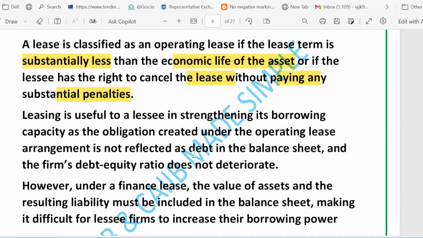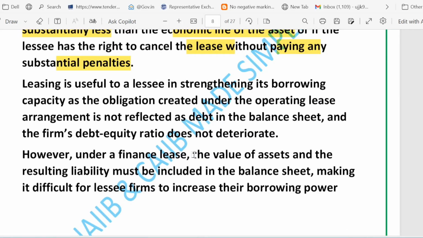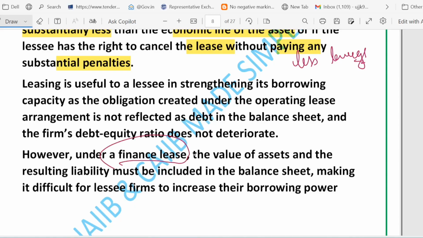One common reason firms choose an operating lease is to look less leveraged. Yes, this is the major reason, right? Which means the lease obligation used to sit off the balance sheet. So the debt equity ratio stays lower and borrowing capacity looks stronger. Since leverage is less, debt is less, so the DER, debt equity ratio, stays lower, and obviously borrowing capacity looks stronger. So this was about the operating lease. Why do they opt for an operating lease? One reason I have just told you.